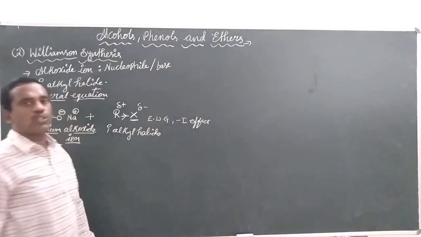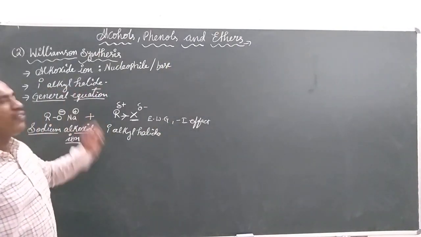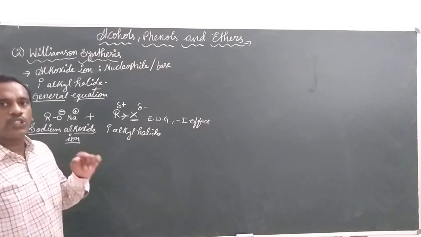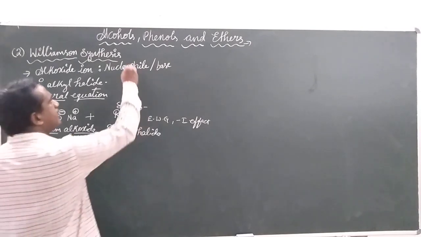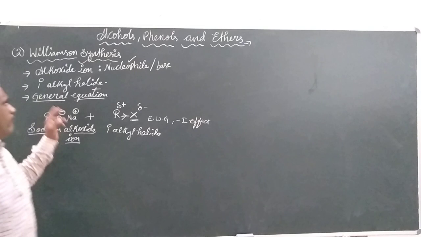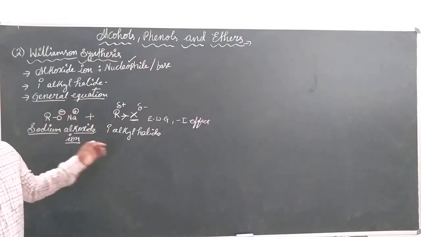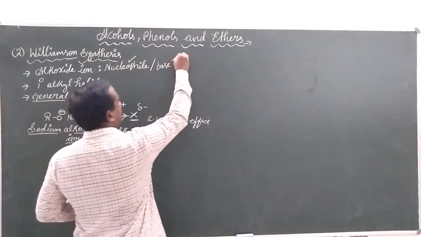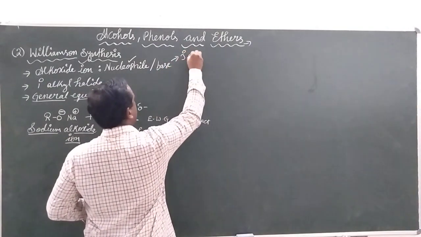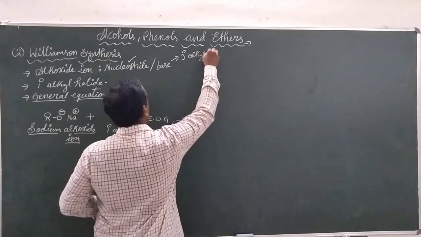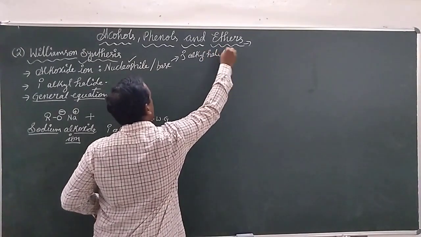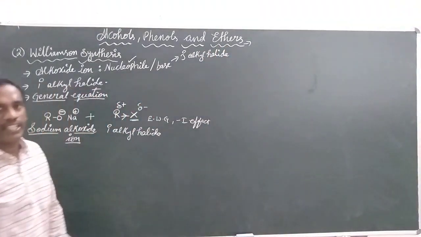When will this act as a nucleophile, and when will it act as a base? It acts as a nucleophile when the primary alkyl halide is taken as the other reactant, and acts as a base when we take a tertiary alkyl halide.